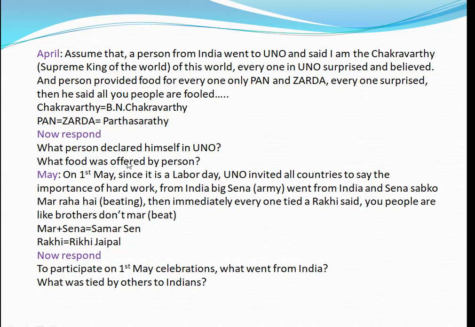Now, what person declared himself in UNO? A person declared himself Chakravarti. What food was offered? Pan plus jarda. That means Partha Sarathi. So this is linked for April.